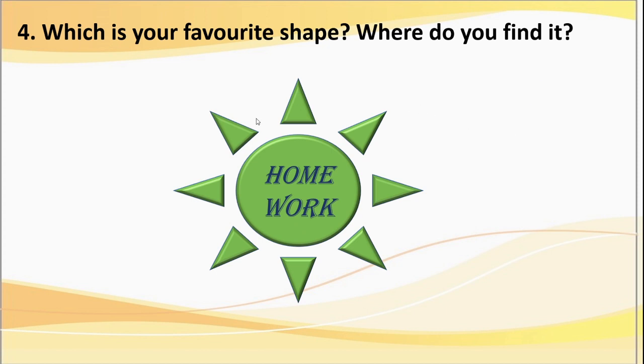Here means these shapes we find in our surroundings, right? Means we find these shaped objects in our surroundings, in our day-to-day life, that you have to list here. Okay, this is homework for you. Try to do this.